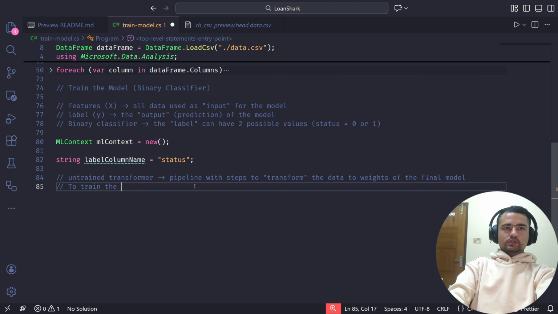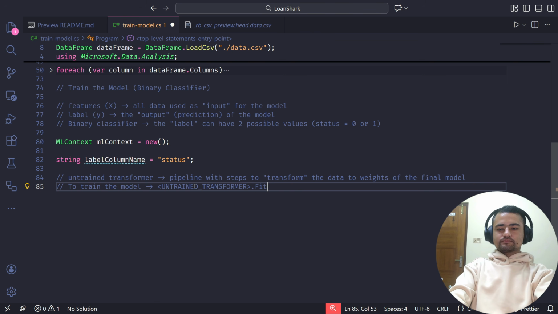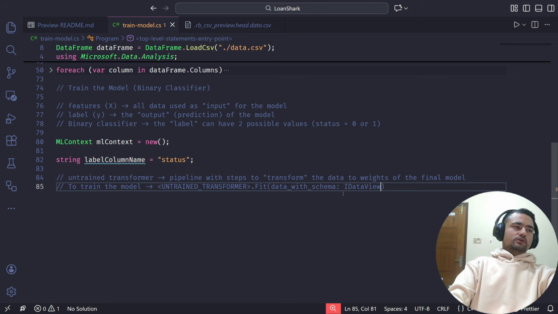Then to train the model we will have something called the untrained transformer here. I will develop this in just a minute, and then we are going to call fit with the data with schema. This is something called IDataView.